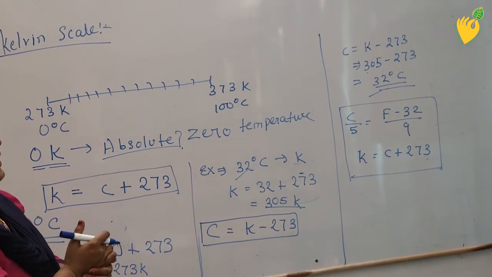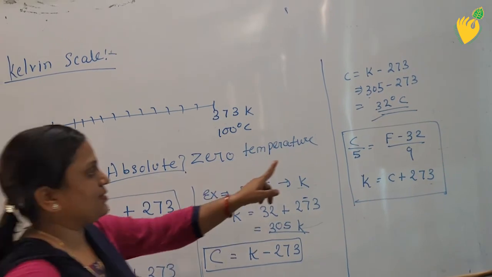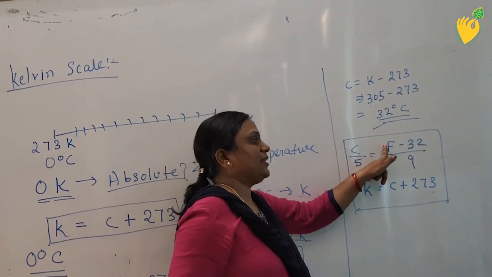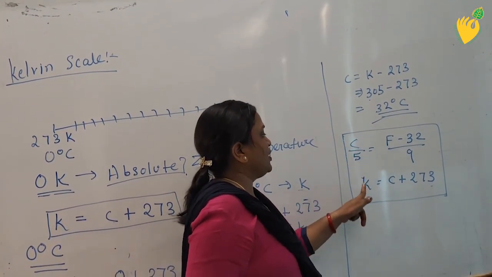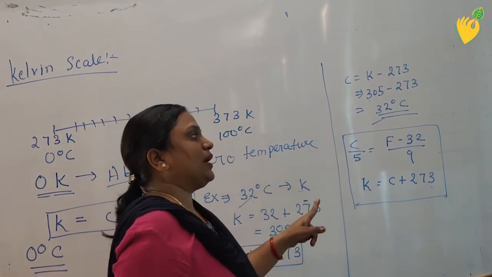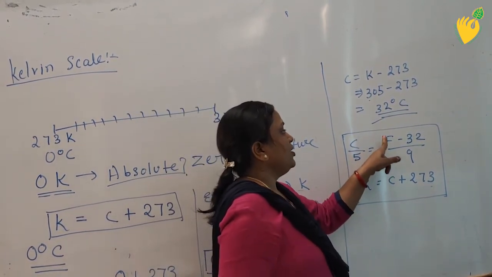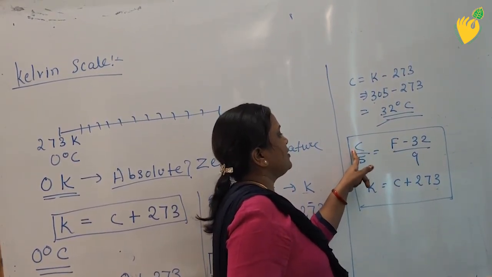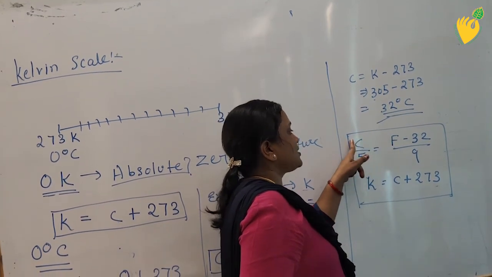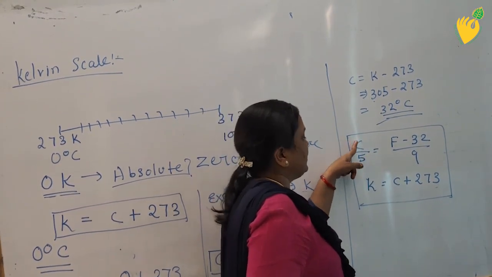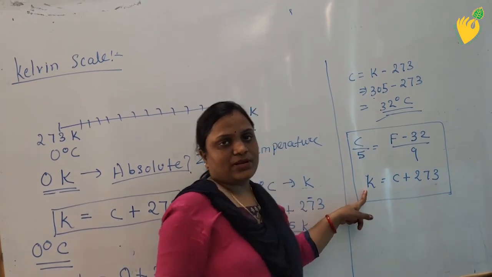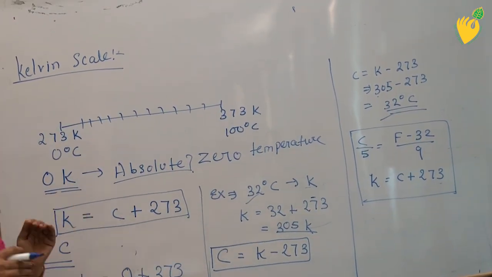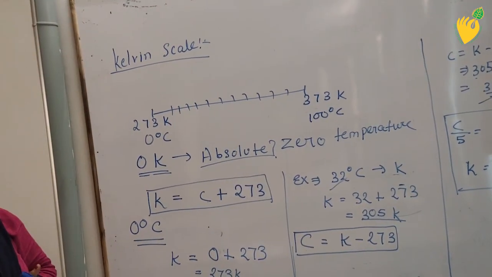In this way, if you are given a value in Celsius, you can convert it into Fahrenheit, you can convert it into Kelvin, and if you are given a value in Fahrenheit, you can first convert it into Celsius, then you can convert it into Kelvin. Okay, so in this way these values are related to each other.